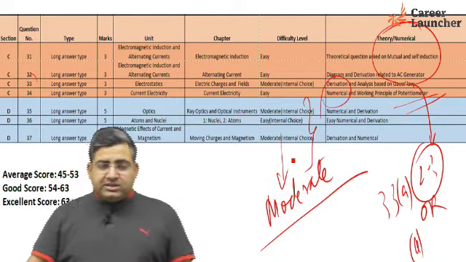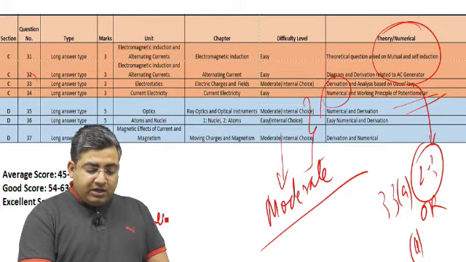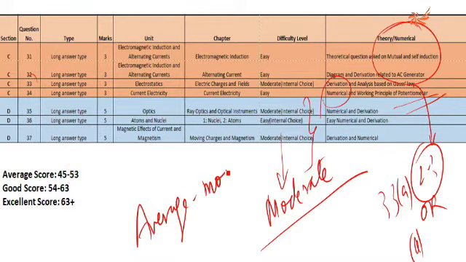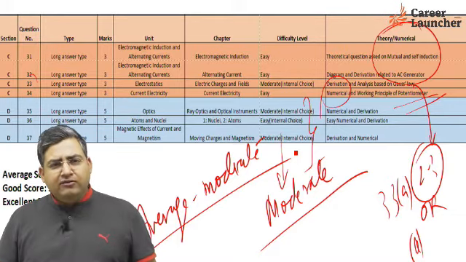As far as the paper is concerned, I would say the paper was average to moderate. So it was not as easy as we think. It was quite a tough paper, but a bit on the lower side. Okay. So this was the analysis of class 12th physics paper.